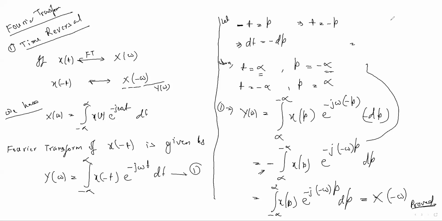What I am saying is, suppose a limit is there from a to b. When you flip the limit, meaning you take b at the lower and a as the upper, then you have to give a minus sign, for x of t dt. Is it clear? That's why this thing gets positive.